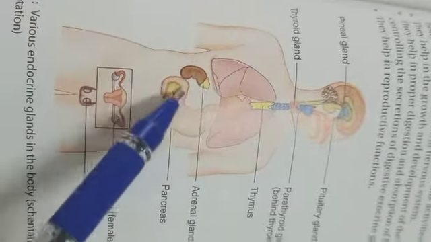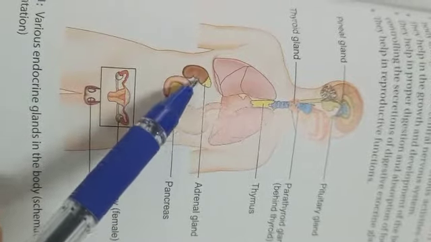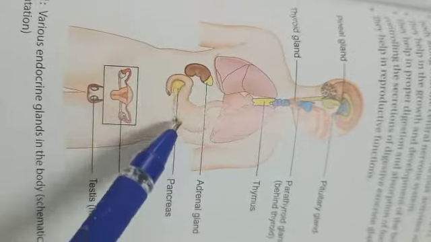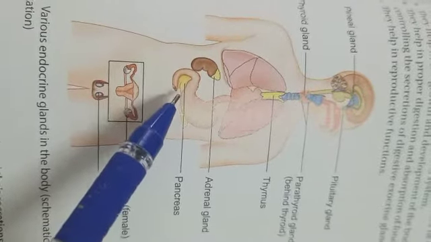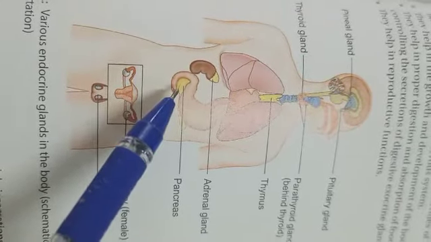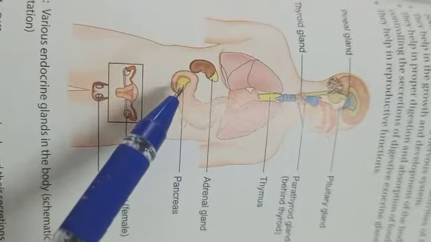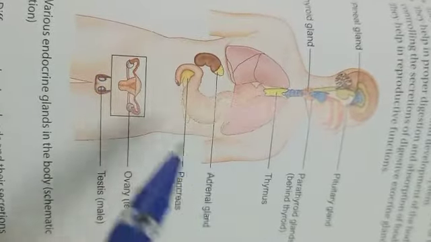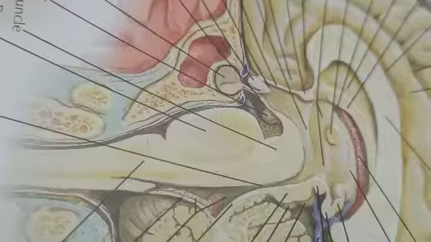And above the kidney, in the abdomen, there will be the adrenal gland or suprarenal gland. And the pancreas has both an endocrine and an exocrine part. The endocrine part is known as the islets of Langerhans. So these are the endocrine glands in our body. We will see them one by one.